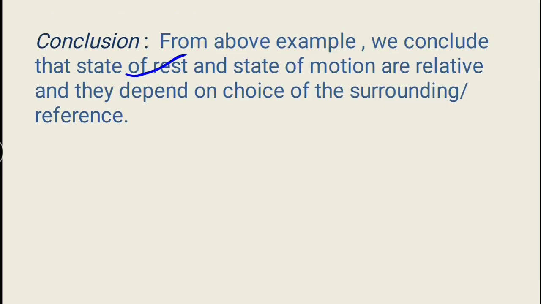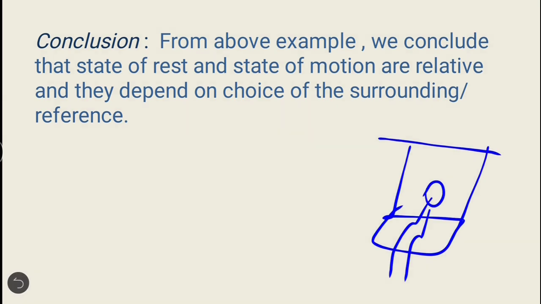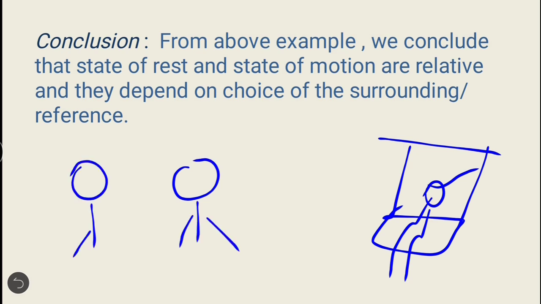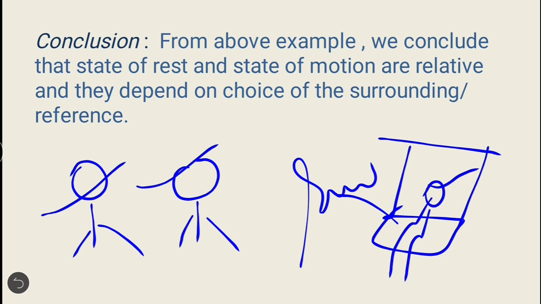So from this example, we can conclude the state of rest and state of motion are relative and they depend on the choice of the surrounding with respect to which we are describing the position of an object. Let us take another example: you are swinging in your garden and there are some persons moving in the garden. You will observe that you are in motion with respect to these persons, but you are at rest with respect to the swing itself.